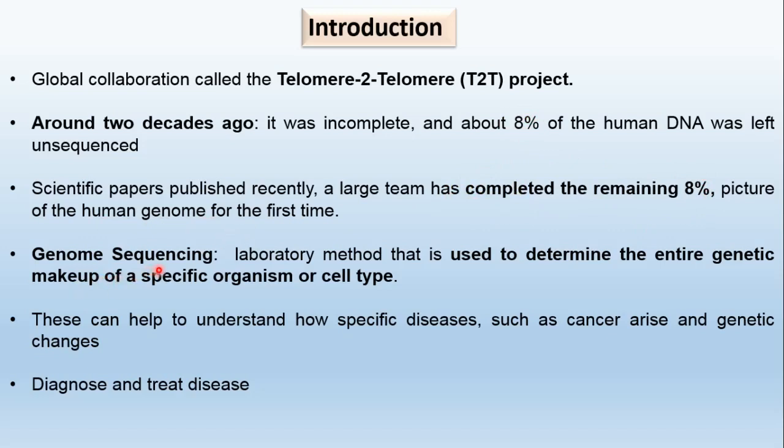Genome sequencing, we will take a brief account. It is a laboratory method used to determine the entire genetic makeup of a specific organism or cell type. Why are the scientists after sequencing the human genome? Because this can help to understand how specific diseases such as cancer arise, and the genetic changes during the course of cancer and precancerous conditions, diagnosis and the disease.